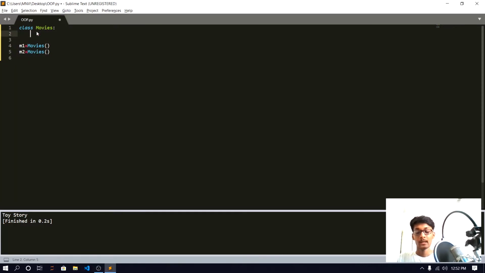Whenever we use a function inside our class, we call it a method. We will not call it a function. So def __init__. Here you can see that I typed two underscores, init, and after that two underscores. So init is our special method. Why it is known as a special method, I will explain later. Then self. So what is self? Self is basically the address of our instance. I will explain later what init and self are.